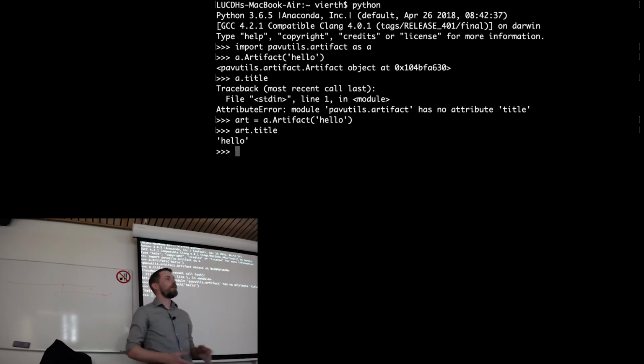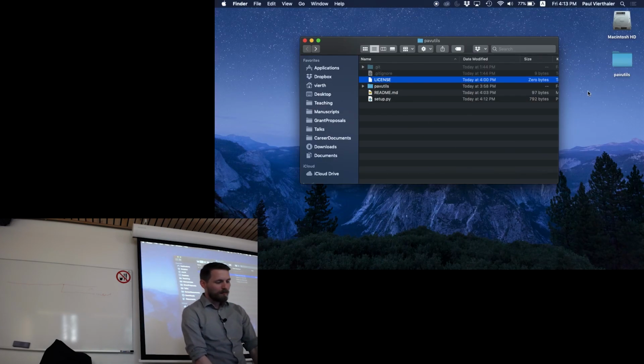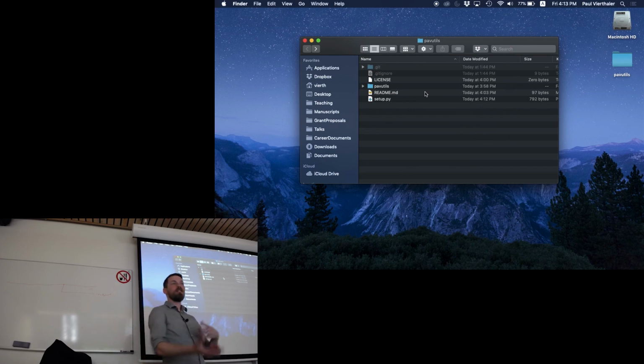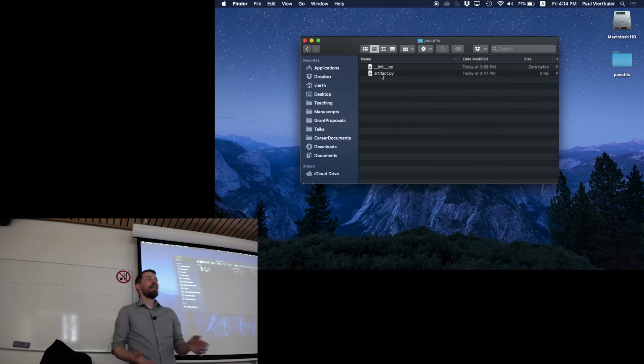So now, anywhere in my computer, I can use this code. And anytime I change something in my PAV utils folder, I can then just reinstall it, and it'll install it centrally. So I only need to make updates to this version of Artifact right here, and I don't need to worry about losing track of what I'm doing.